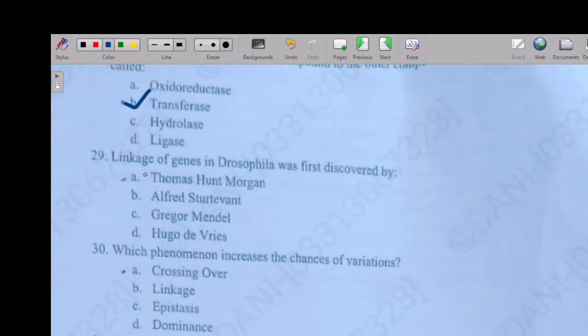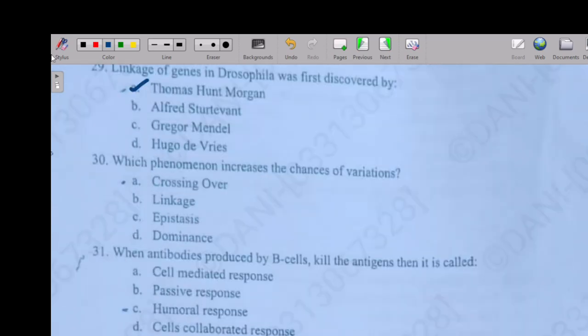So the next question is: linkage of genes in Drosophila was discovered by option A: Thomas Morgan, option B: Alfred Sturtevant, option C: Gregor Mendel, option D: Hugo de Vries. So the right answer is option A, Thomas Morgan.